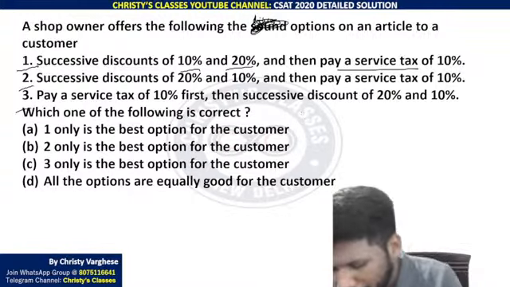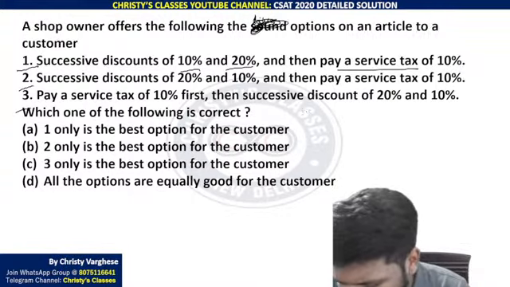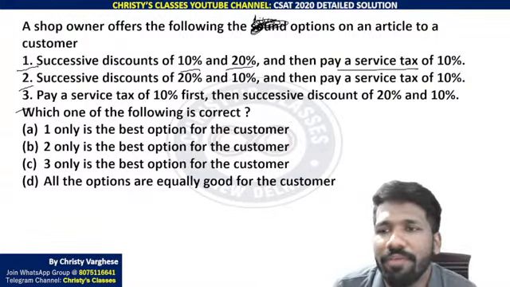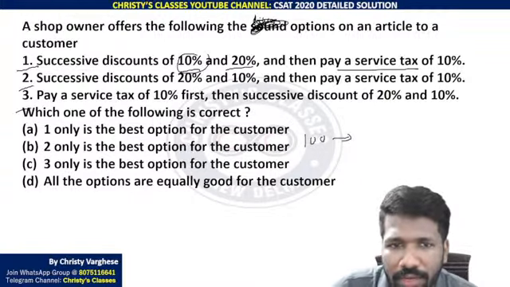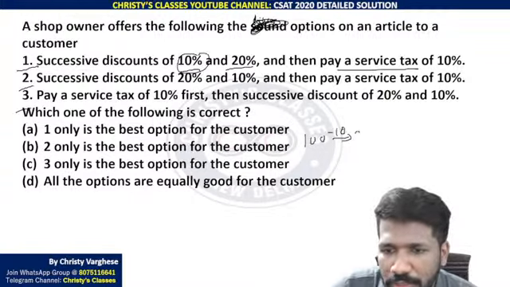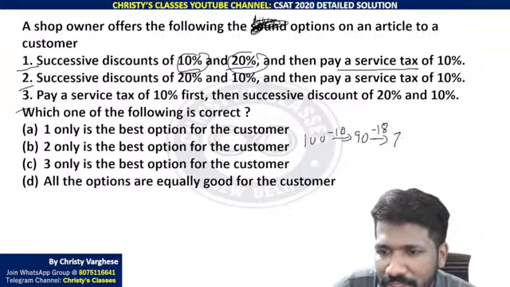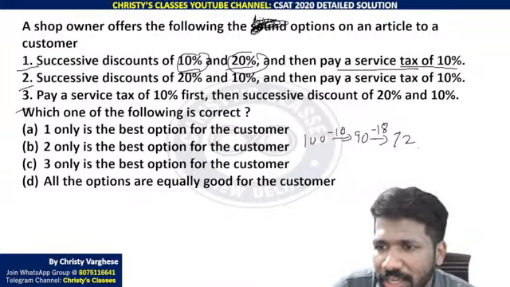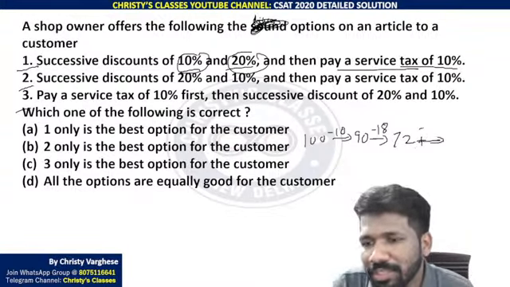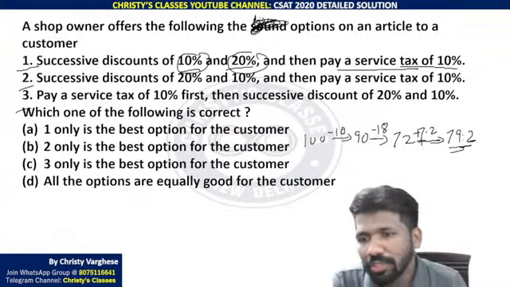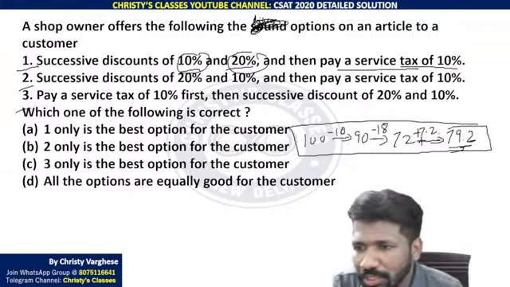In a percentage based question, the best example to take is 100 as the value. 100, successive discount of 10% means 10 rupees reduced, it is 90. Then successive discount of 20% means 20% of 90 is 18, so 72. Now pay a service tax of 10% means 10% of 72 added. 72 plus 7.2 is 79.2. If your mental math skills are good, this way you can easily do.